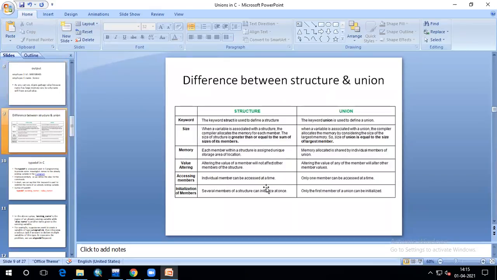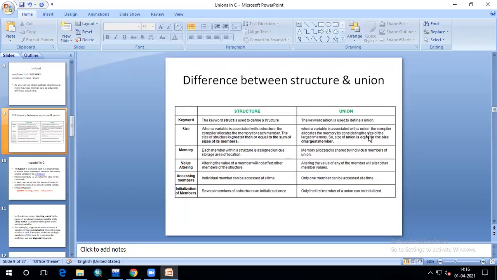So these are the differences between structure and union. We use the struct keyword for declaring a structure, and we use the union keyword for declaring a union. For a structure, the sum of all the variables' memory will be the total memory for your structure variable. That means character, float, all those will be summed up, and the total memory will be given for your structure variable.